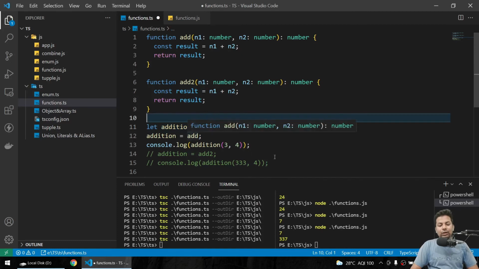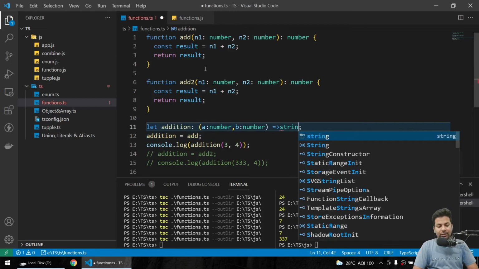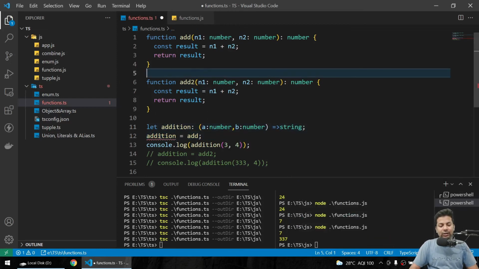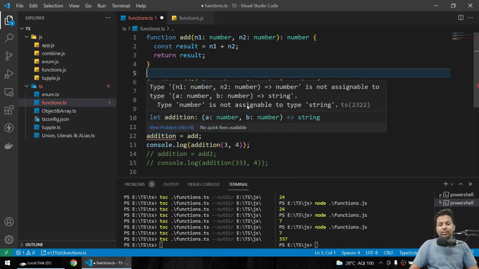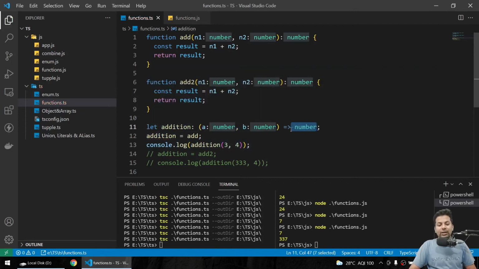See, the error is gone. So here I'm telling it will accept two parameters, both numbers, and the return type will be a number. If I try to make it a string, we are returning a number, but see, we got the error: type number is not assignable to type string. So if I change back to number, everything's fine.